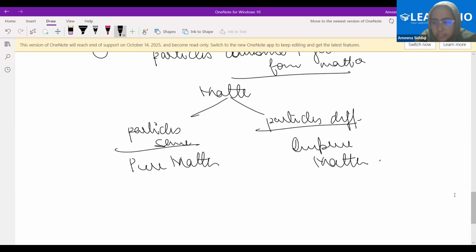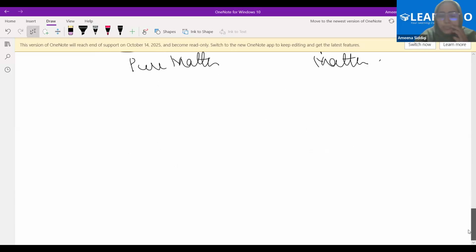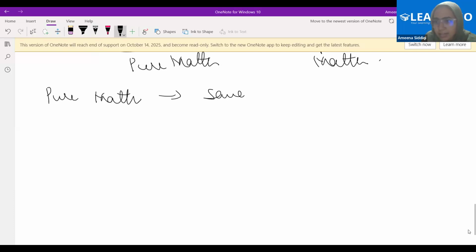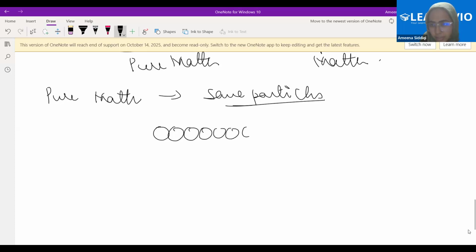Wonderful. Coming to the next one, let's talk about pure matter. What is pure matter? We just now discussed. Pure matter is a type of substance which has the same type of particles. Wonderful. Same particles combining together. Now let's say, beta, the particles that we're referring to, let's say this is an atom. If I'm saying same atom is combining together, clearly this is same particles combining together. Therefore, it is pure matter.